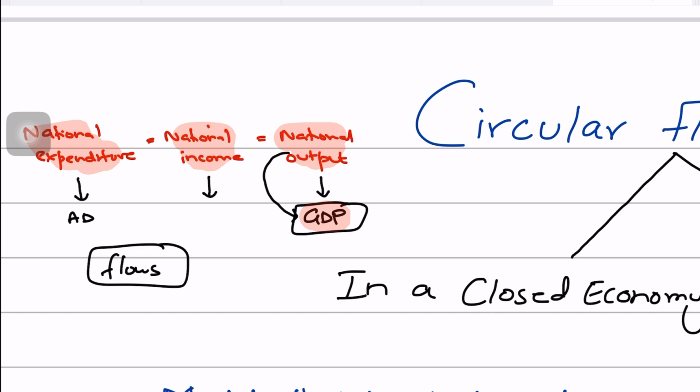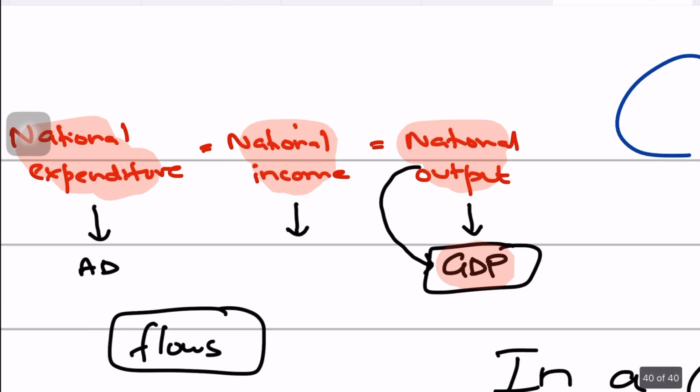Or you could say that the value of the GDP would equal the value of the national income, right? And since the value of your national output, that is GDP, is equal to the value of your national expenditure and is also equal to the value of your national income, that is why national expenditure would also equal national income, right? And it makes perfect sense.